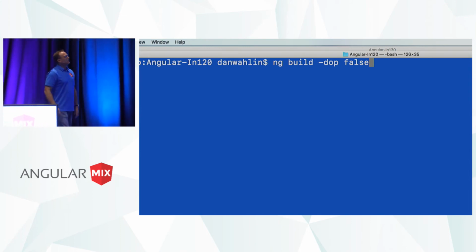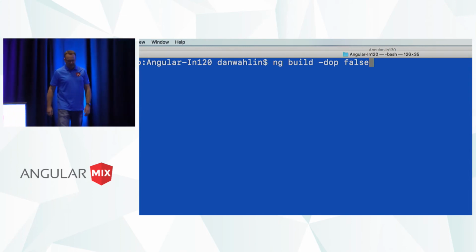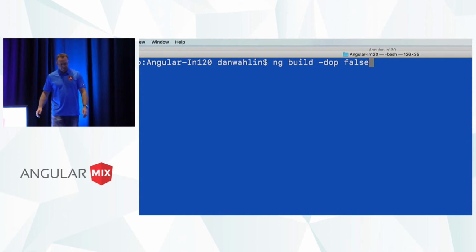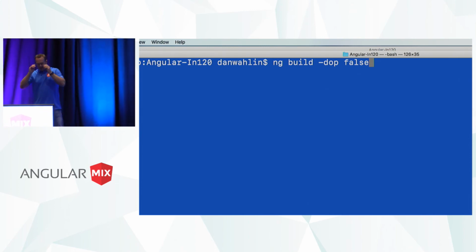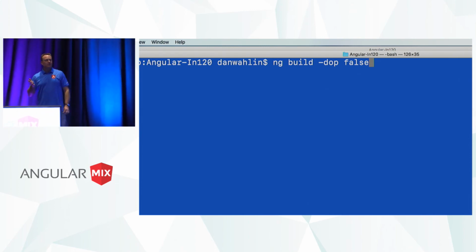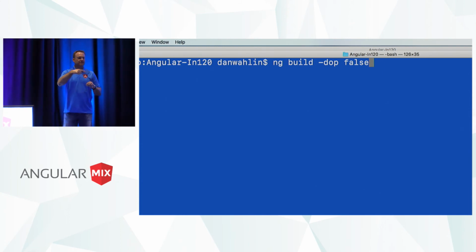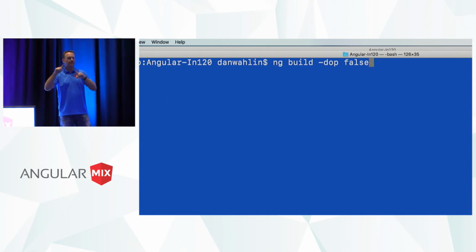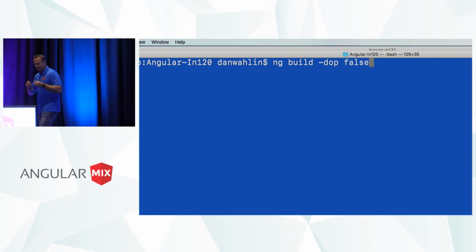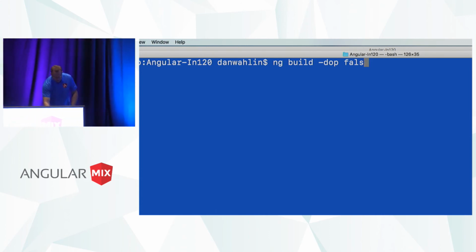This is, what is it? Delete output, what is the P now? My mind went blank. Path, thank you. I was going to say folder. I'm thinking DOF, you know, but yes, path. Delete output path. And you don't normally need to worry about this one, but in this case, I set up that container, I set up that volume, and if it keeps deleting the dist folder, it messes up the container communication. So this is how you can still develop locally with your builds. Nice command line switch there.